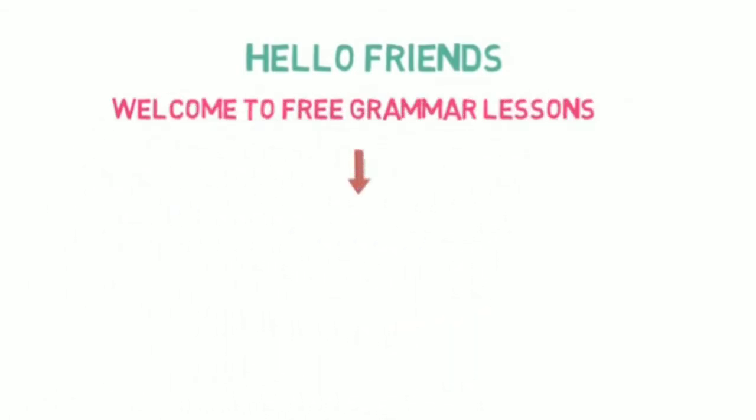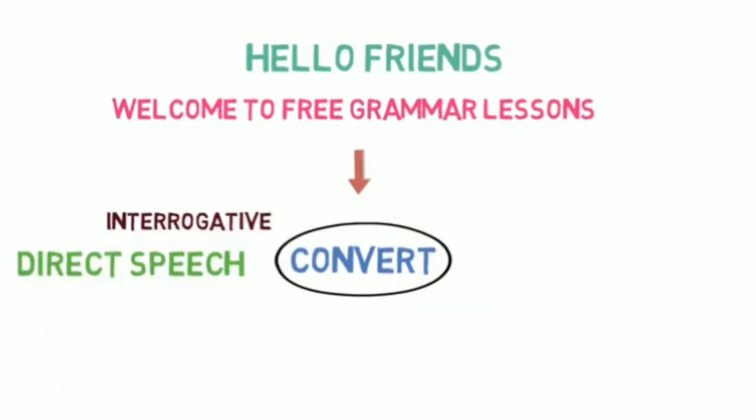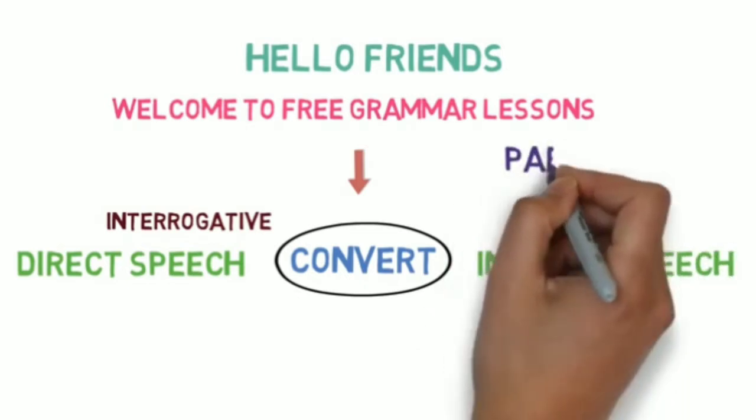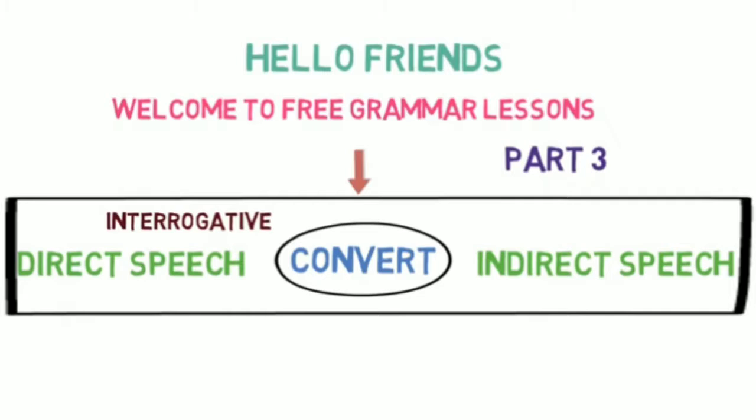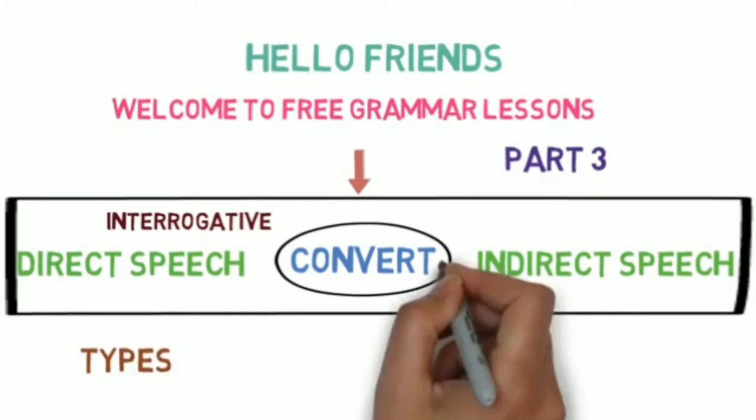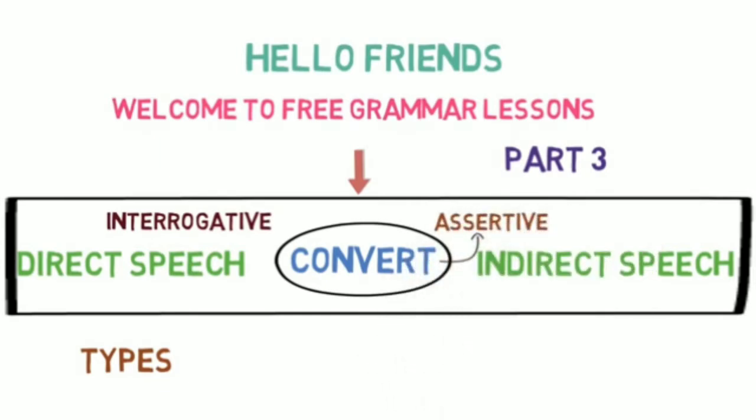In this video, we are going to learn how to convert an interrogative sentence from direct speech to indirect speech. This is part 3 in the series of direct-indirect speech. We will first learn the types of interrogative sentence, then we will revise steps on how to convert a statement or an assertive sentence from direct to indirect.